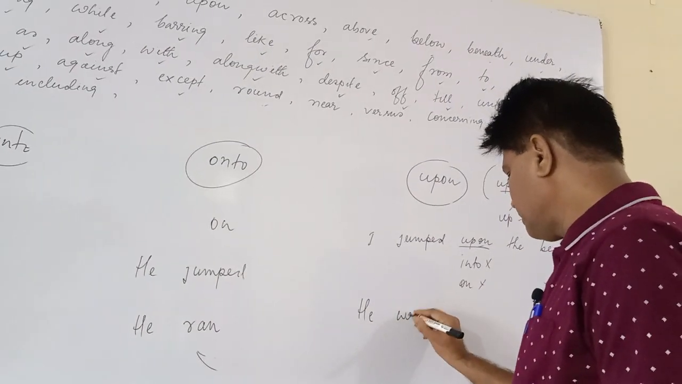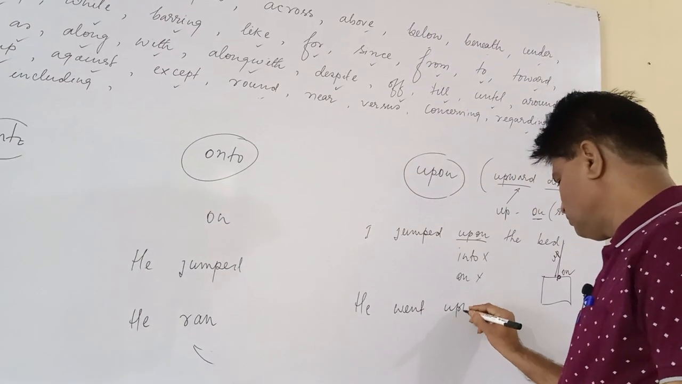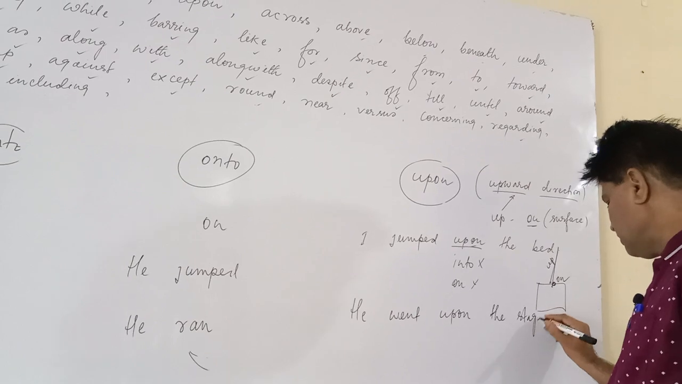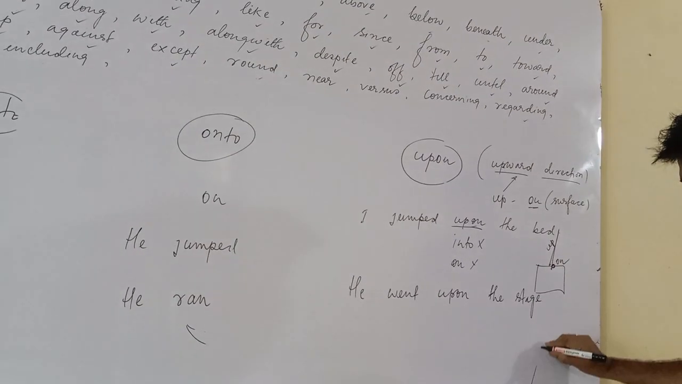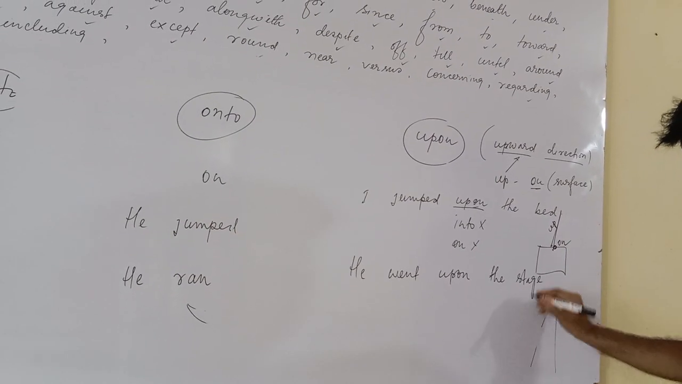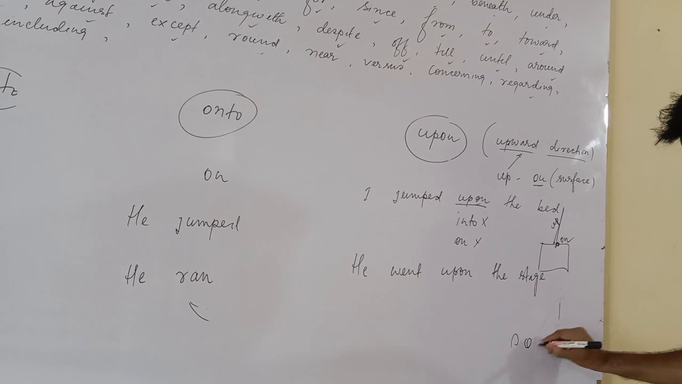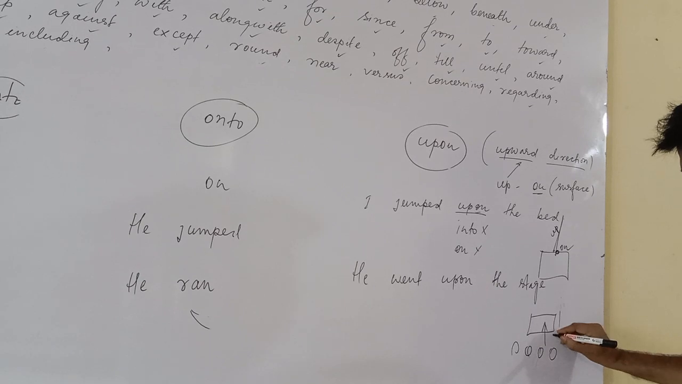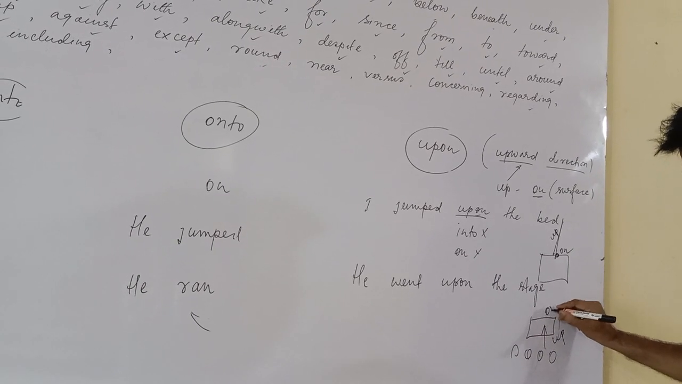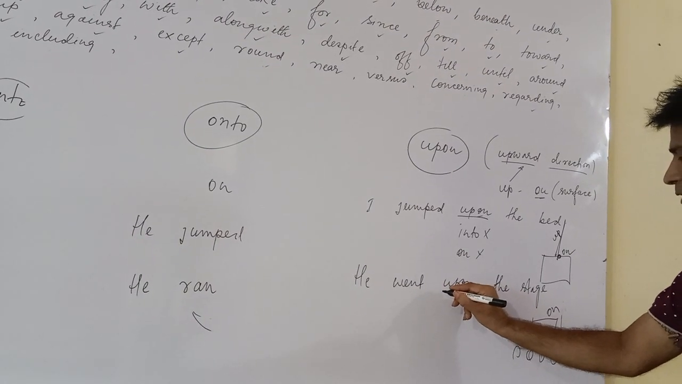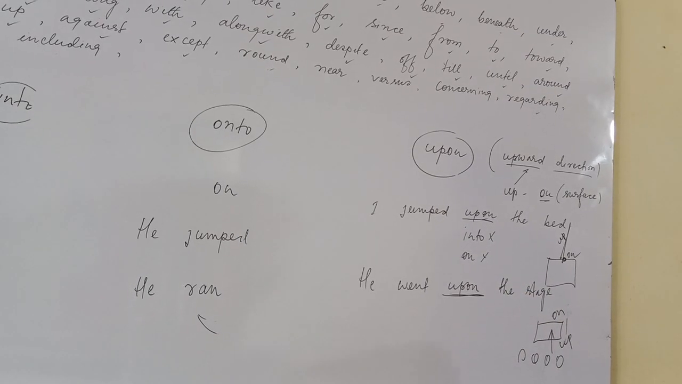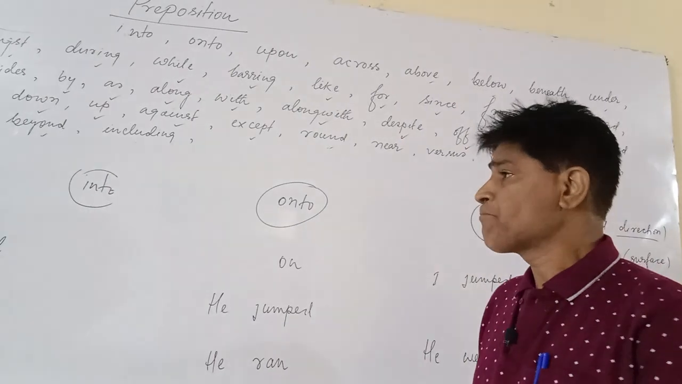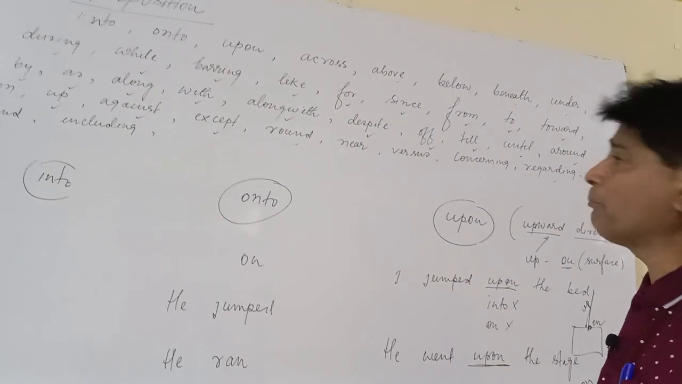He went upon the stage. Something which is showing going in an upward direction, like the stage. Suppose some people are sitting here or the stage is here, so you are going upward, up, and the stage is an on surface. That's why you are going to use upon. He went upon the stage. Thank you very much for learning these four prepositions: of, into, onto, upon.